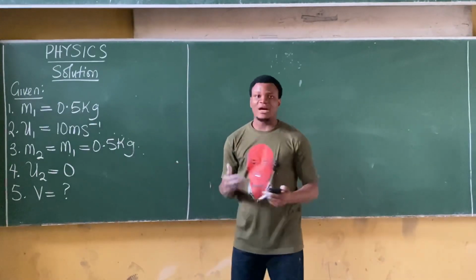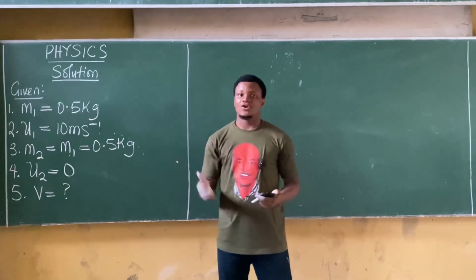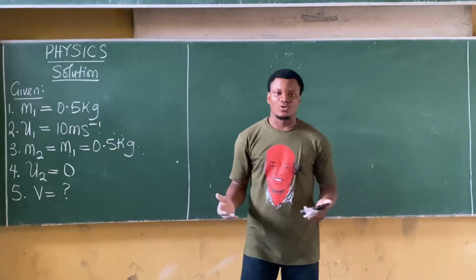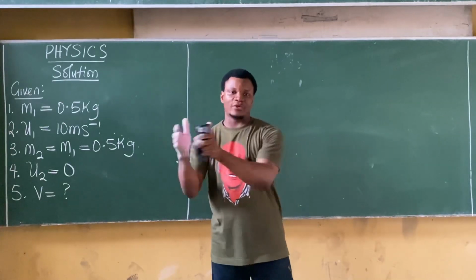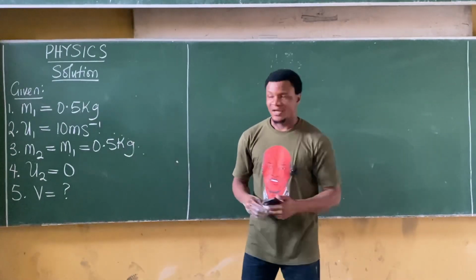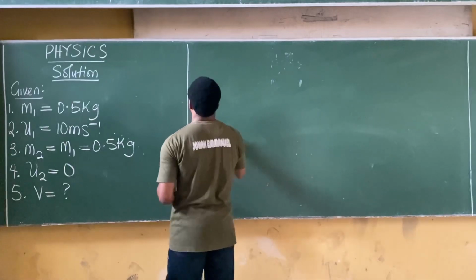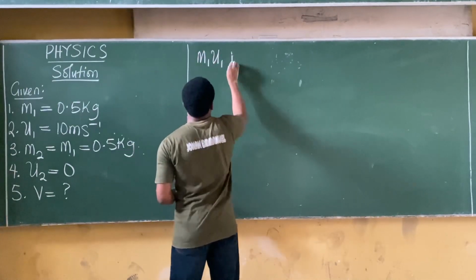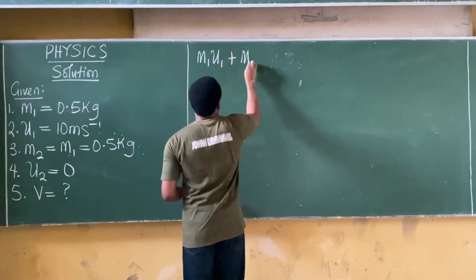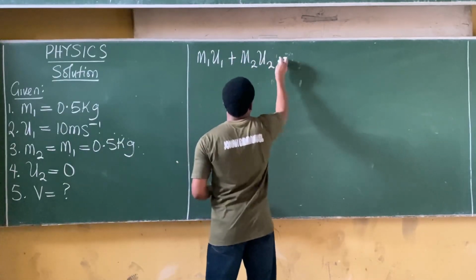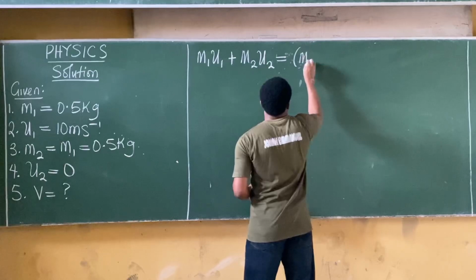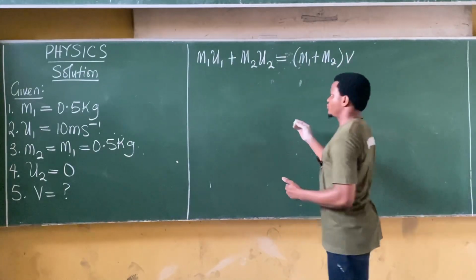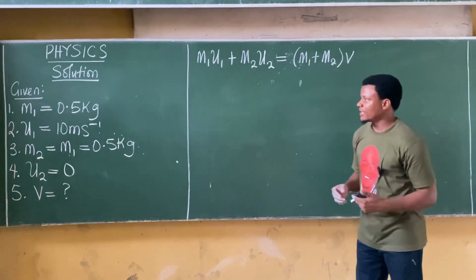Now how do we solve this? You have to recall that this question here is under what is called an inelastic collision. For inelastic collision, when bodies collide, they move together with the same velocity. And the formula for inelastic collision is m1u1 plus m2u2 is equal to (m1 plus m2) times v. This is literally your formula for inelastic collision.